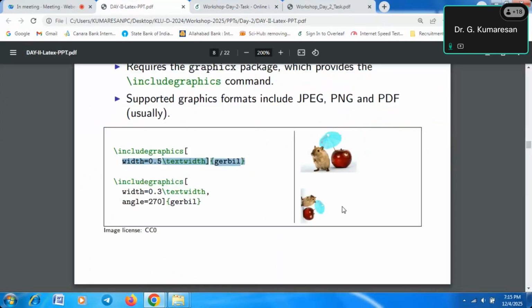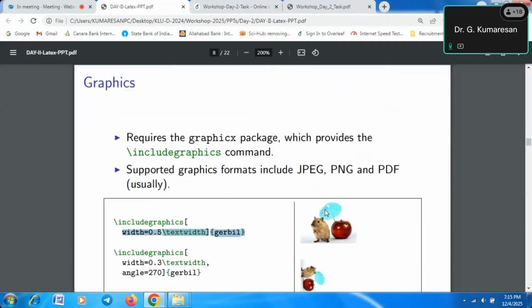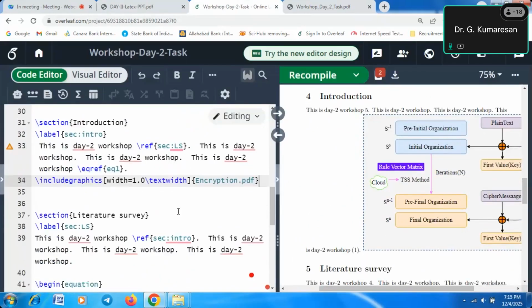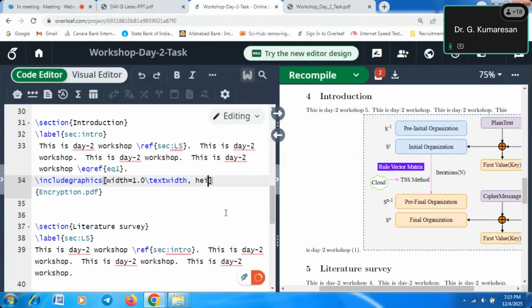Now, this is the way we upload figures into a LaTeX document. You may fix the width, and the height also we may fix. Comma, height, so height may be 1.0 or 0.5, like that you have to fix.